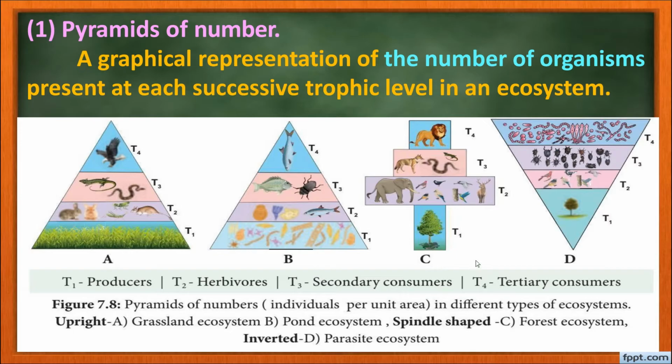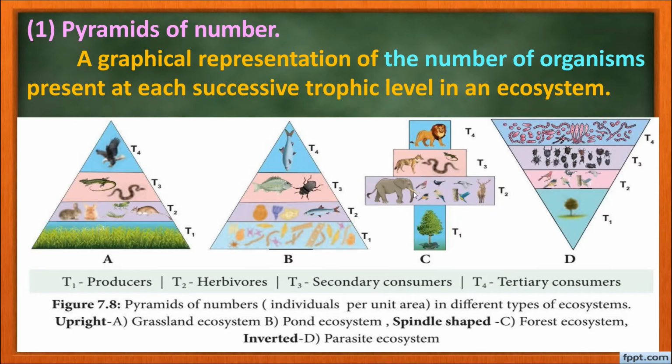In the forest ecosystem, the pyramid of number will be somewhat spindle shaped because the base, trophic level 1, is a tree. If it is a large tree, the number will be 1.